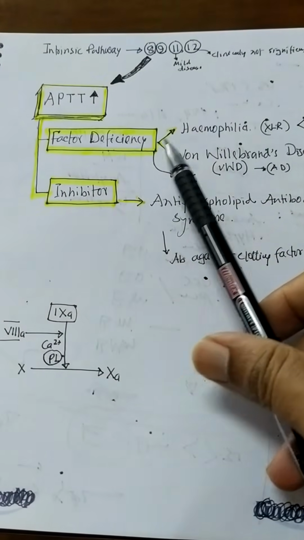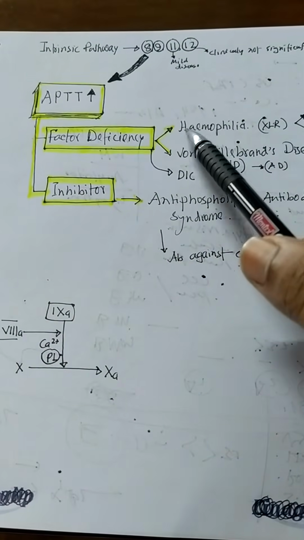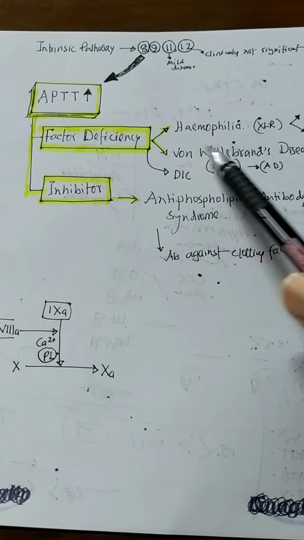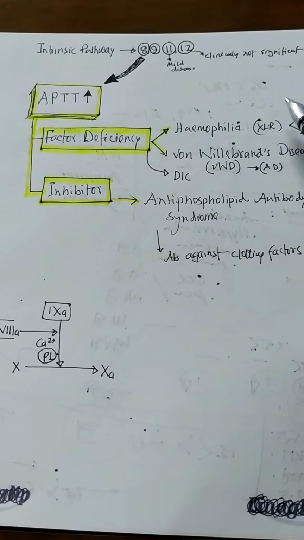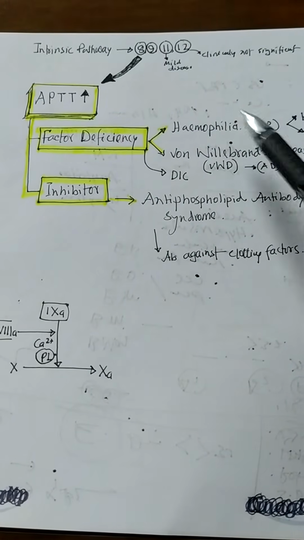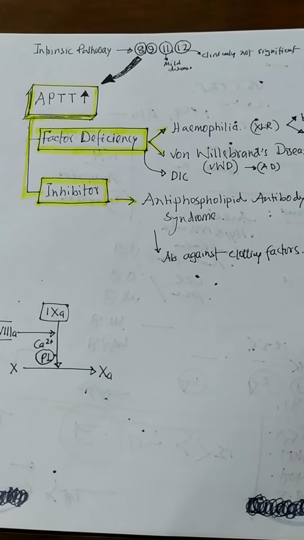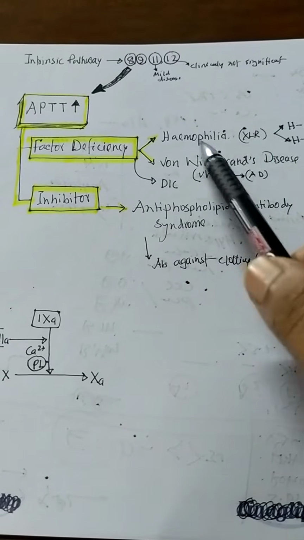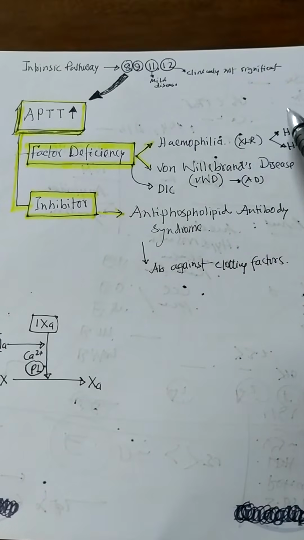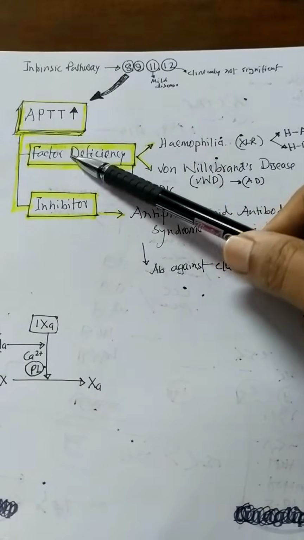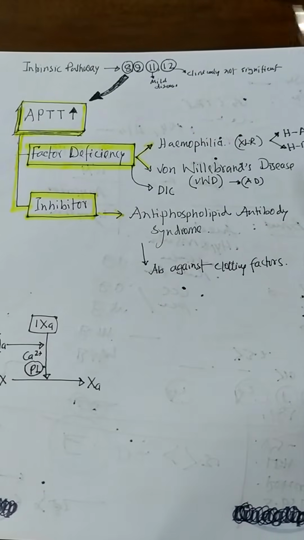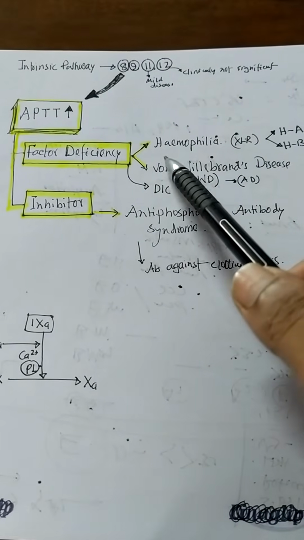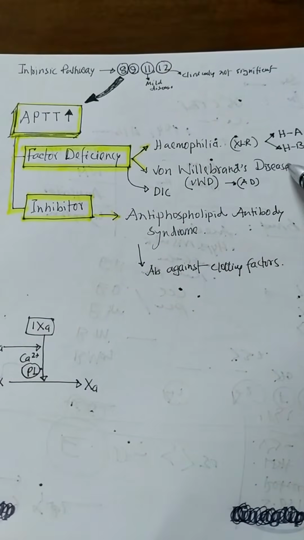For factor deficiency, mainly we know the disease hemophilia. In hemophilia, factor 8, that is hemophilia A, and factor 9, that is hemophilia B, become deficient, and it is an X-linked recessive disorder. So due to deficiency of factor 8 or factor 9, that is hemophilia, aPTT goes up. The problem with this disease, von Willebrand disease, is very difficult.